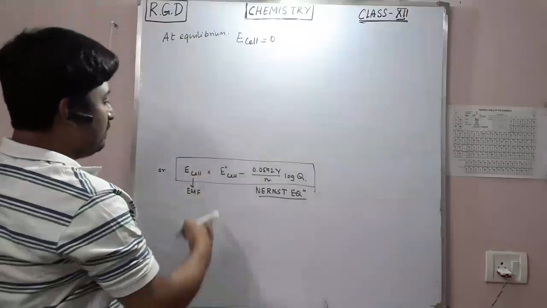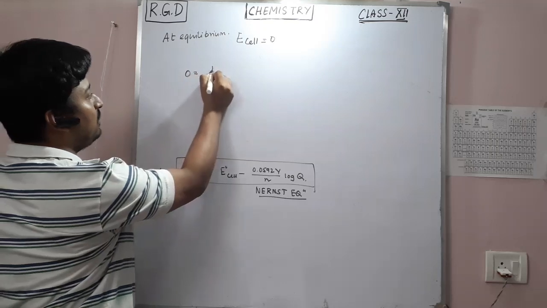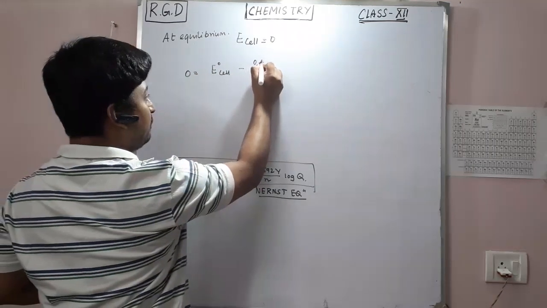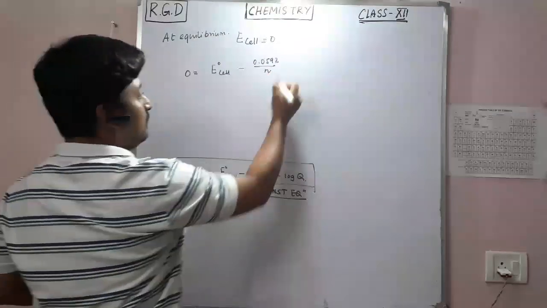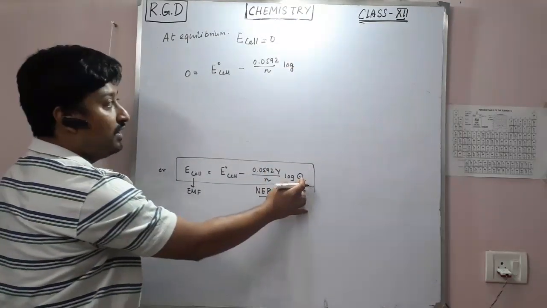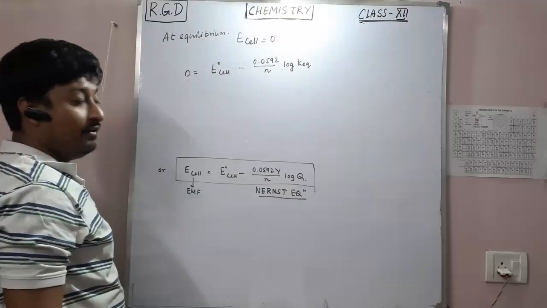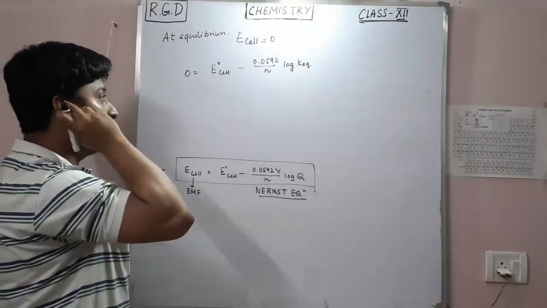Now if I put E cell as 0, then 0 equals E0 of cell minus 0.0592 divided by N log of, instead of Q, the equilibrium constant, right? At equilibrium, the reaction quotient is nothing but the equilibrium constant.